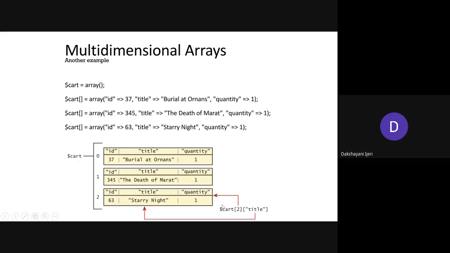Right. So in this case, if we try to access this particular value, the cart is a multi-dimensional array in which we are interested in accessing index 2 with the title value, 2 being this part, right? Within this we are interested in the key title, which is this, and the value associated with this particular element is Starry Night. That will be displayed as a result if we try to access this particular element from this multi-dimensional array here. Okay.